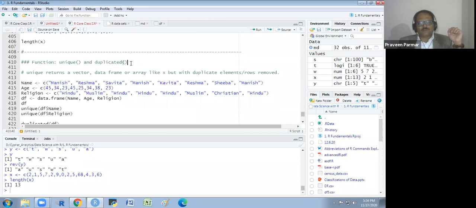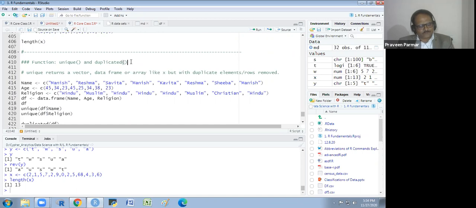Now unique and duplicated are very important. Whenever we get data, we generally find three deficiencies in the data.